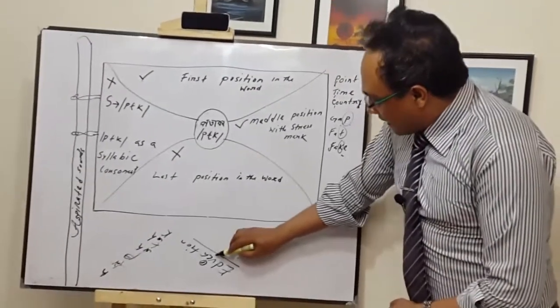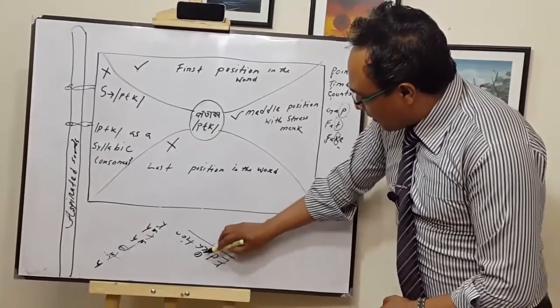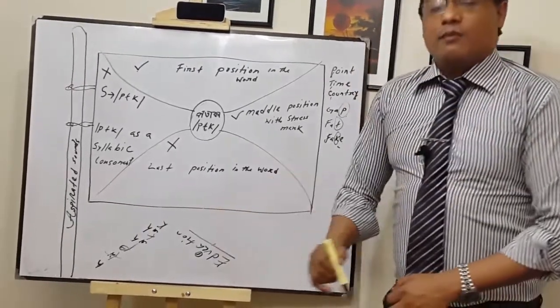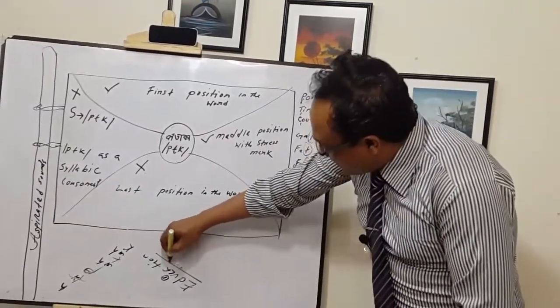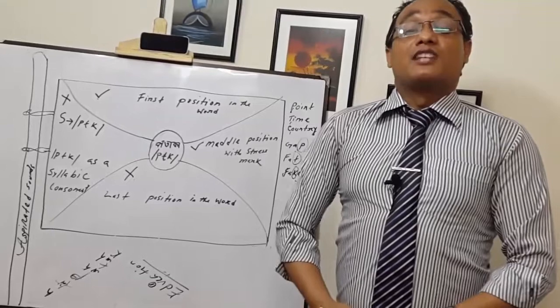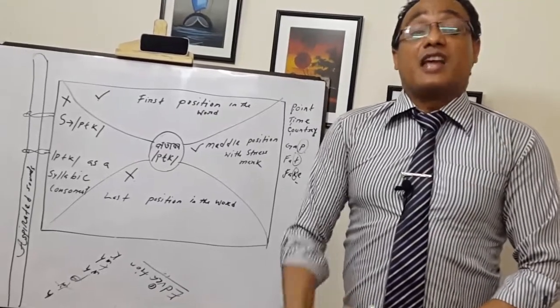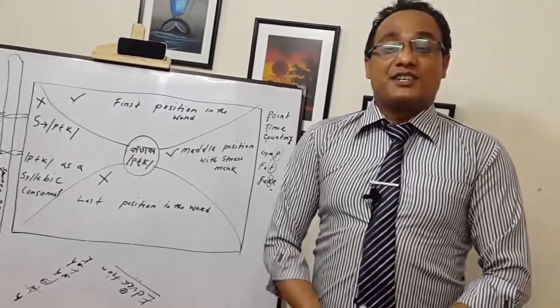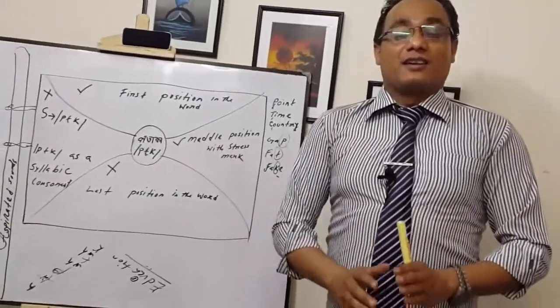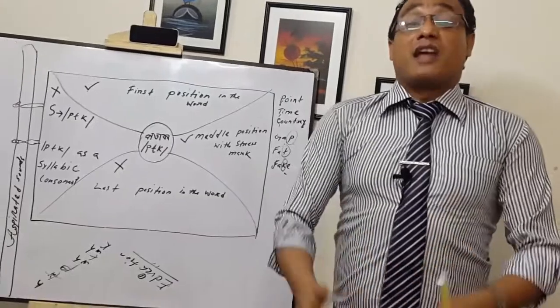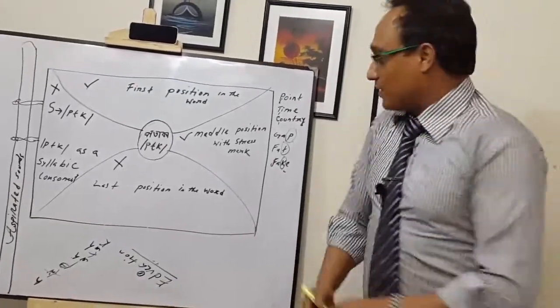So that's why there is a ka sound and there is a space mark, and this ka sound is in the middle position in the word. So we have to go through aspiration here. Education, education, not education. You have to say education.